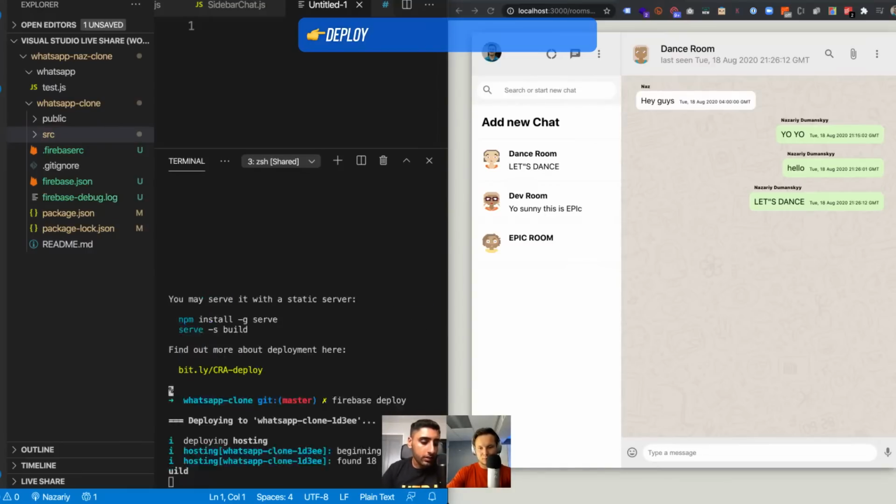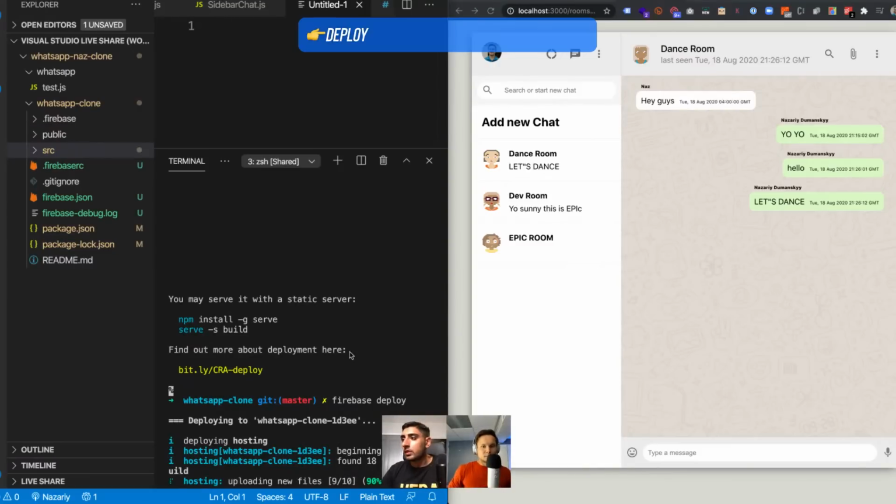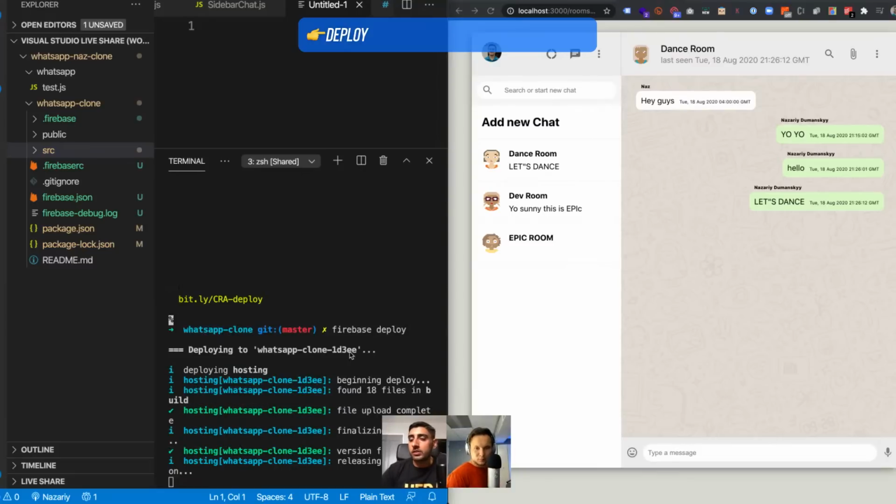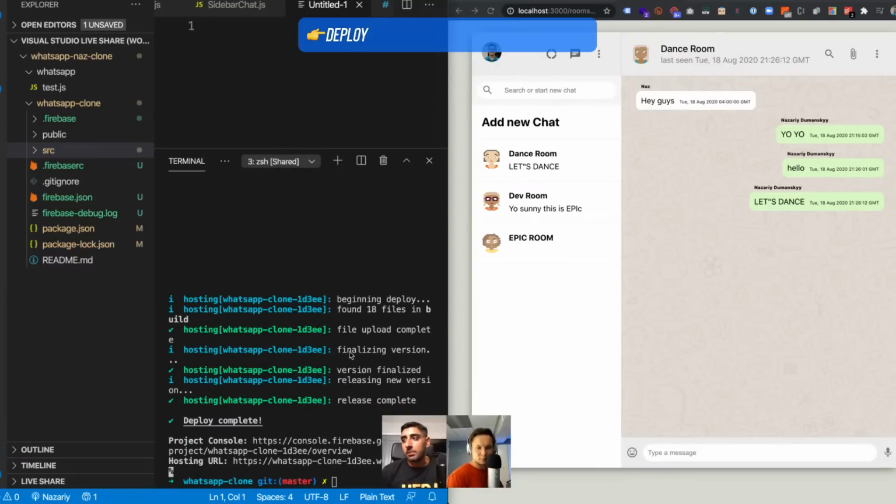Let's go ahead. You see it's uploading all the files that we have, doing everything, and boom. Let me just double check this to make sure everything's good. React app. Let me go and sign in. The domain is not authorized. Okay, so this is what I was kind of worried about. We actually went ahead and deployed it from the wrong account.